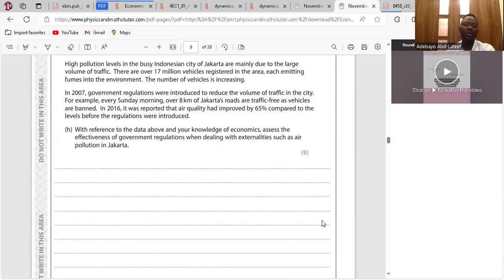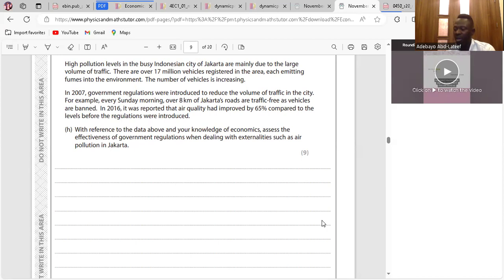The case study is there. With regards to the data above and your knowledge of economics, assess the effectiveness of government regulations when dealing with externalities such as air pollution in Jakarta. First, air pollution is an example of negative externality. Negative externalities are the cost to a third party as a result of production or consumption. According to the case study, high volume of traffic due to the number of vehicles in Jakarta, over 17 million, is an external cost to people in Jakarta.